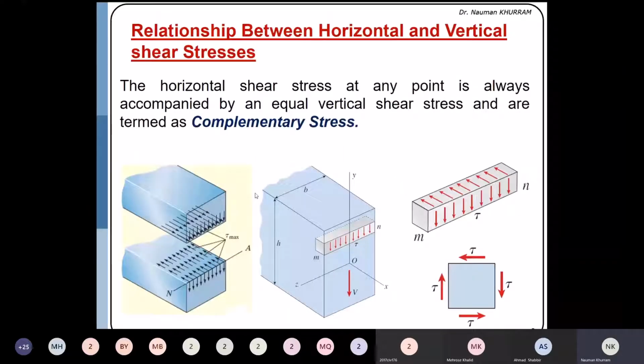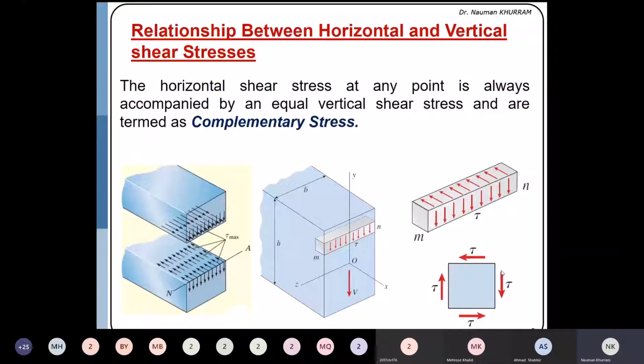Complementary stress: we have studied the concept of horizontal shear stresses, the stress components which are acting along the length of the beam. Then I told you that if we take a small differential element at the corner, we have proved that whenever a horizontal shear stress is acting in the longitudinal direction, at the same time there is a vertical stress acting in the perpendicular or transversal direction.